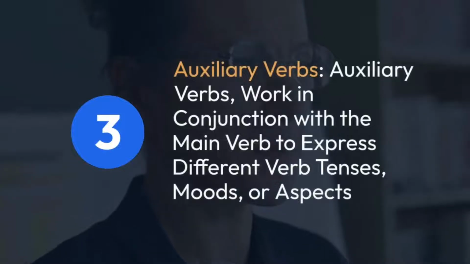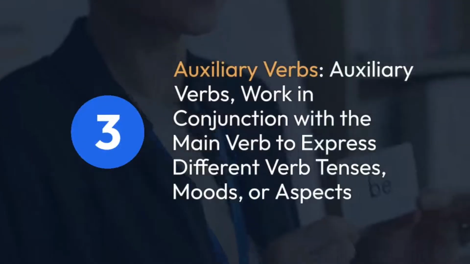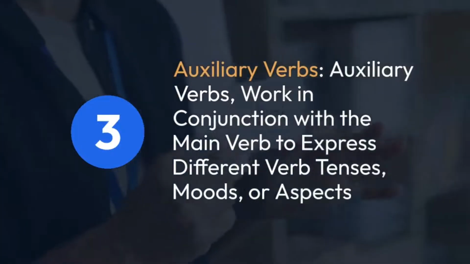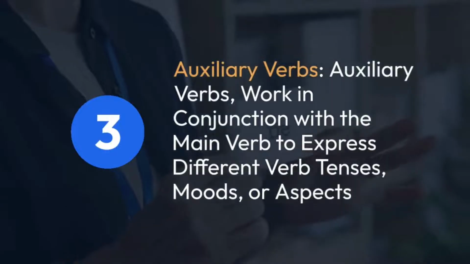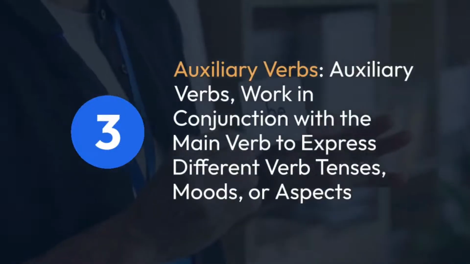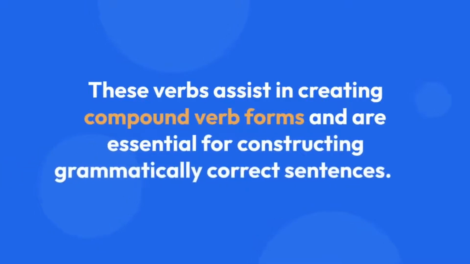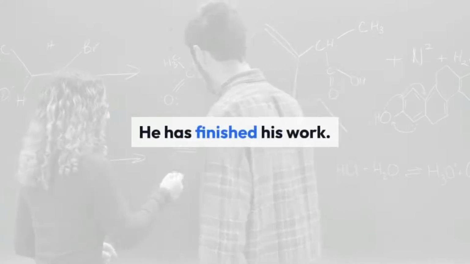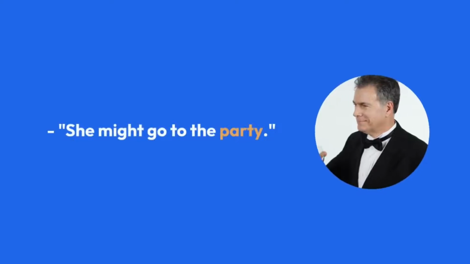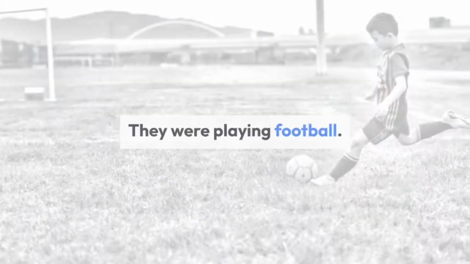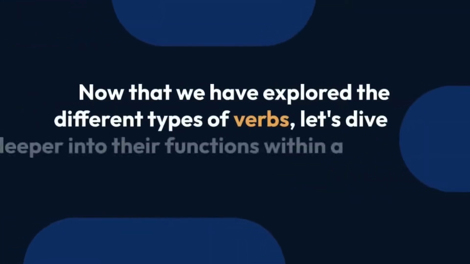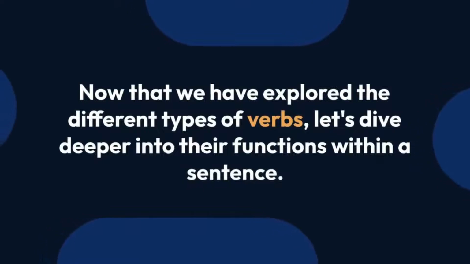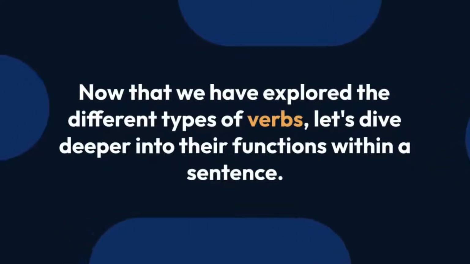3. Auxiliary verbs work in conjunction with the main verb to express different verb tenses, mood, or aspects. These verbs assist in creating compound verb forms and are essential for constructing grammatically correct sentences. He has finished his work. She might go to the party. They were playing football.